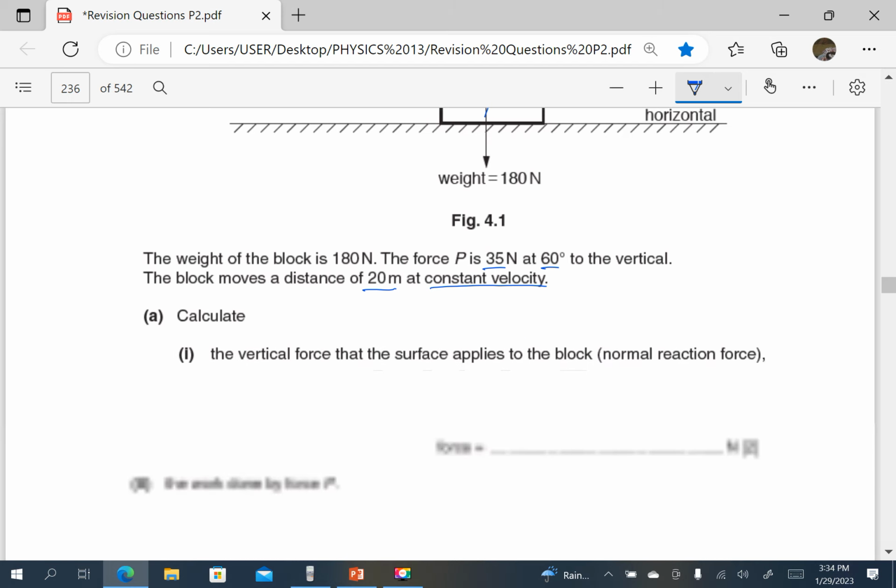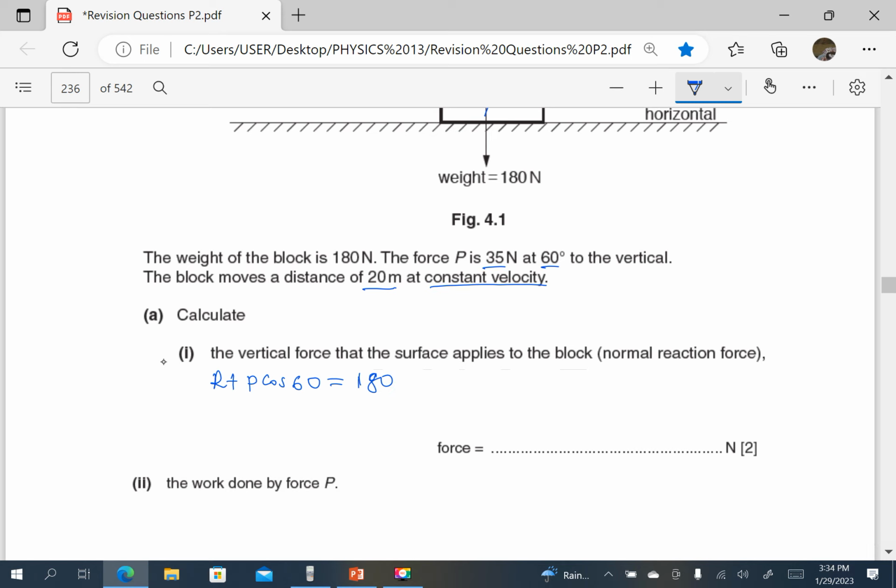So we shall say the normal reaction R plus P cos 60 should be equal to the weight, which is 180. So it means the normal reaction R is going to be 180 minus P, which is 35 cos of 60.